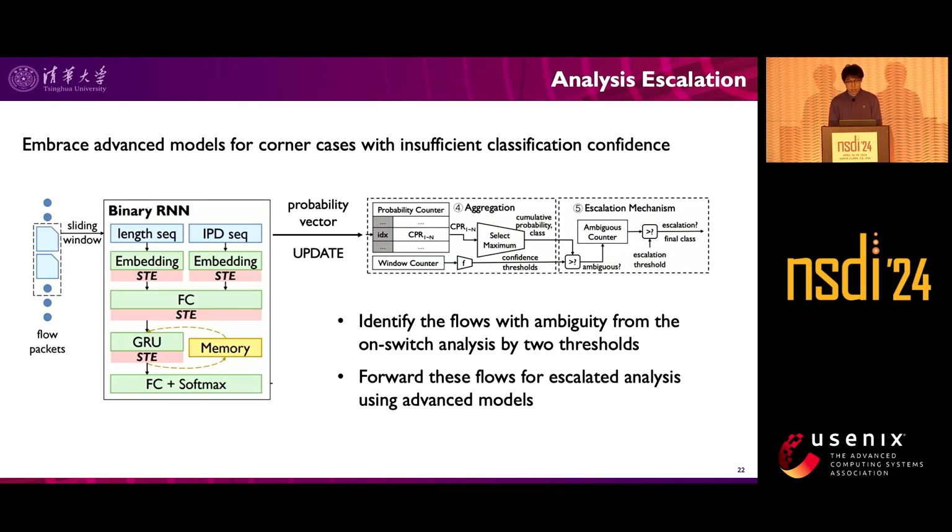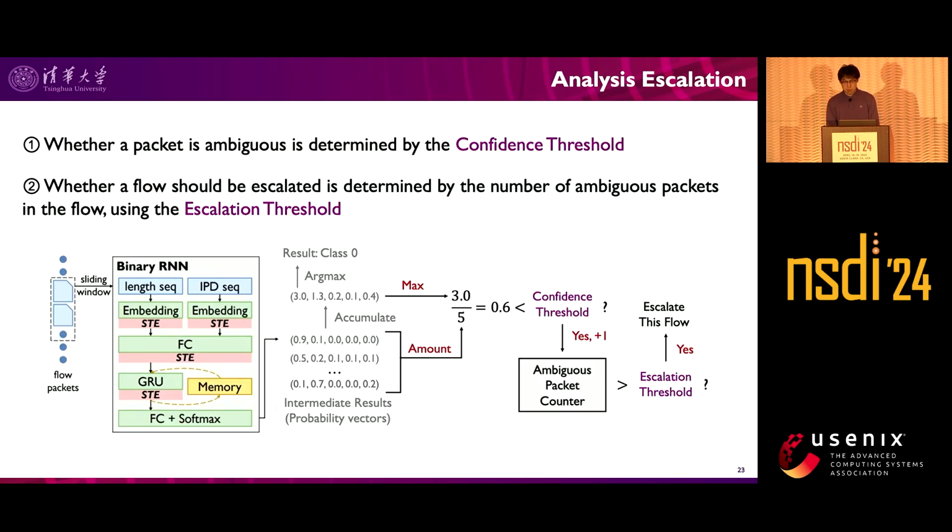After achieving on-switch RNN inference, we design an analysis escalation mechanism to accurately identify the flows with insufficient confidence from on-switch analysis, and forward these flows for escalated analysis using advanced models. In particular, we measure the confidence of a packet using the largest cumulative class probability divided by the total number of intermediate results.